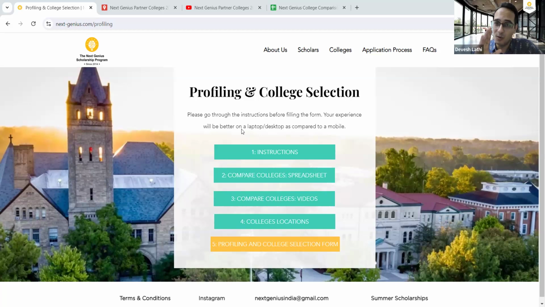See, this is the most important step, identifying the right college. Don't rush, be patient, do thorough research. And I cannot emphasize it enough. Thoroughly research all the colleges and then try to find out the right colleges for yourself. Watch videos, learn more about them, look beyond rankings.